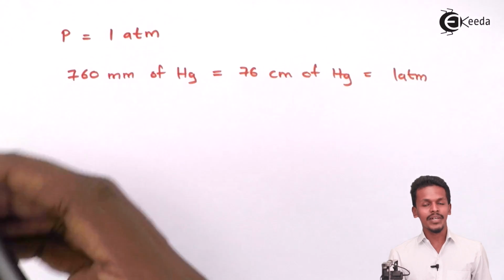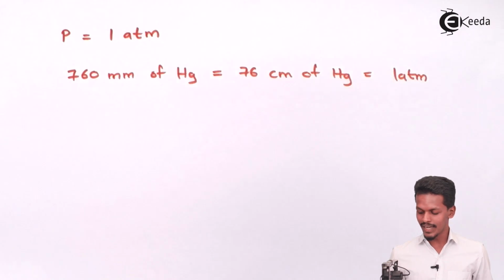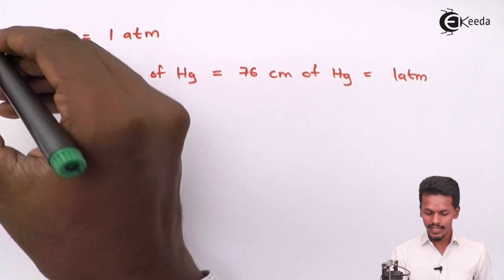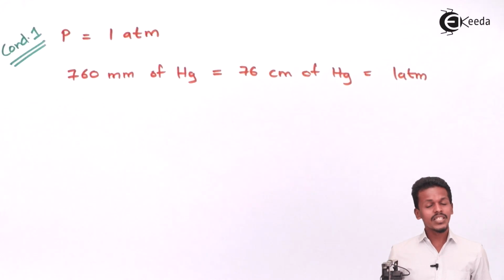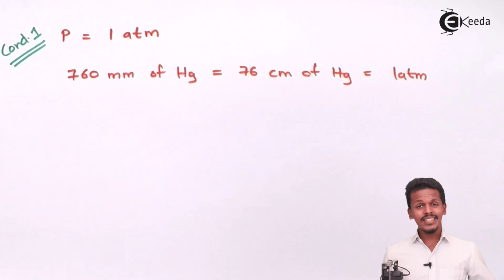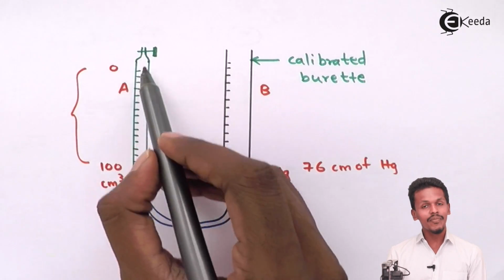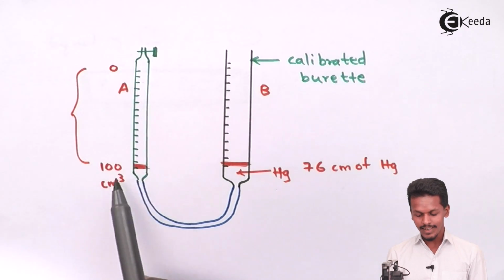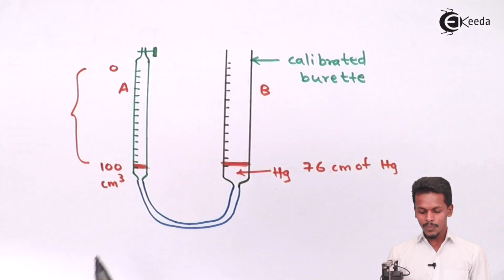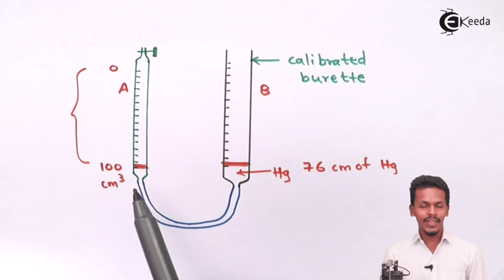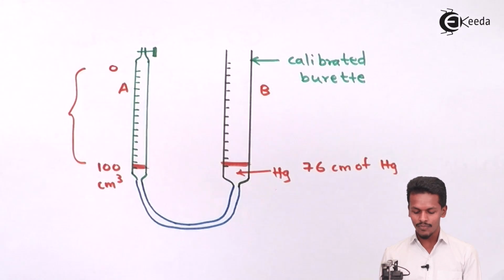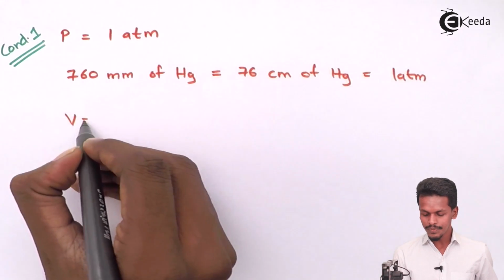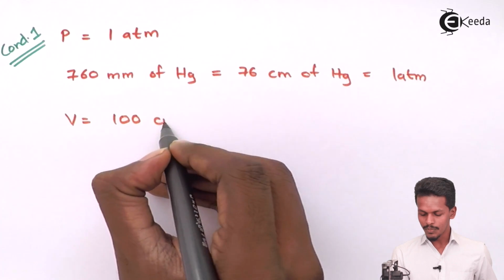That's the reason we have taken the pressure to be 1 atmosphere, and this is condition 1, if I am writing here. In this first condition, what we could see is the gas that has been filled in tube A is still 100 cm cube. So this is the volume that we have got for the gas, it is occupying a volume of 100 cm cube, therefore we could write V is equal to 100 cm cube.